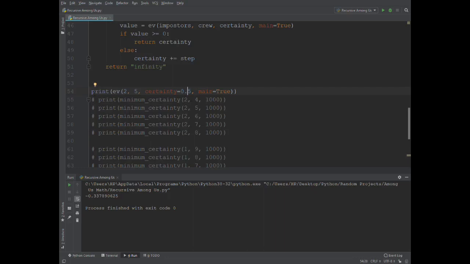So that raises the question, how certain do we have to be to vote on 7? And it tells us that we have to be at least 63.7, or just 64%, sure that somebody's the imposter to throw them out. This makes a lot more sense than the numbers that we got using a simple break-even calculation in the previous episode.